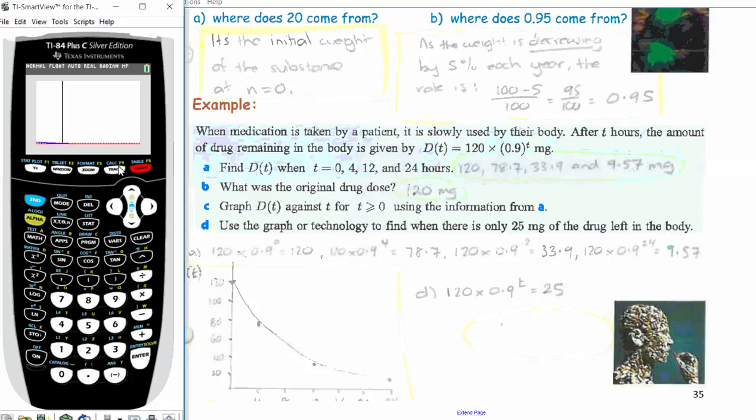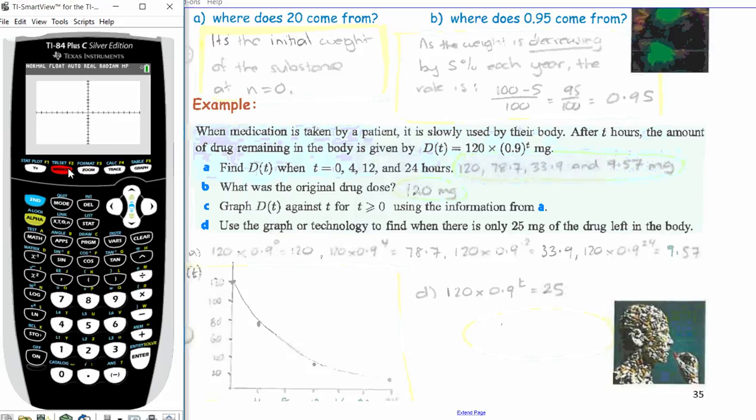So always good to just go back to Zoom standard, just resets it back to -10 to 10, -10 to 10. Unfortunately, we can't really see anything going on. And why is that? We need our y max to be greater than 25. So go to your window, calculator. Oh, it's still trying to graph. So see it's spinning here, it's still trying to graph the function that I've plugged in. So we just have to be nice and patient and wait.